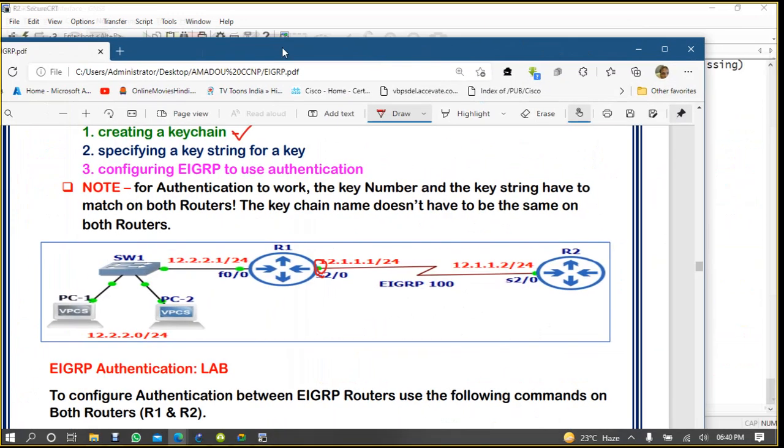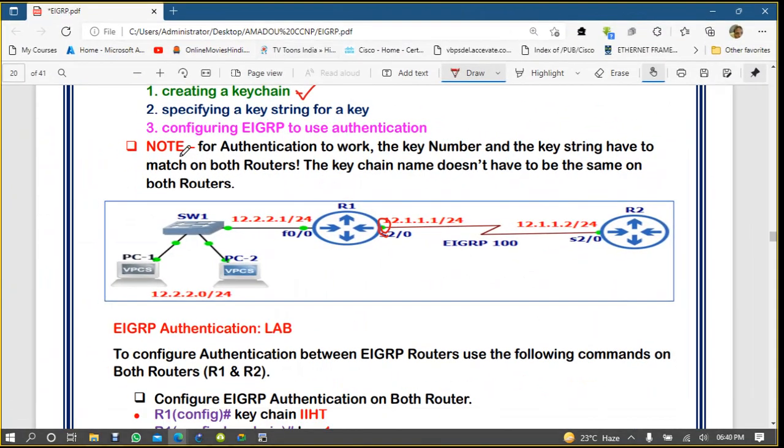Whenever you are configuring a keychain, you have to keep in mind that for authentication to work properly, the key number and the key string have to match on both routers. The keychain name doesn't have to be the same on both routers.